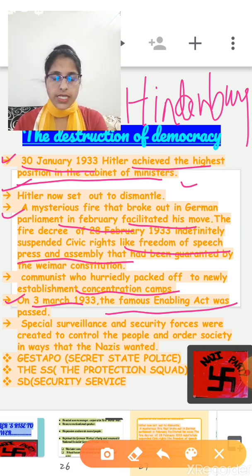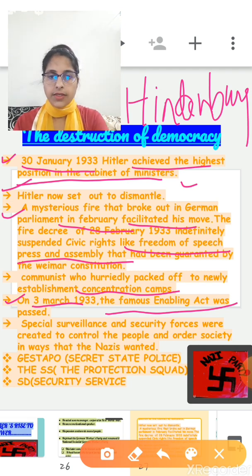Third, after this act, all the political parties and trade unions in Germany were banned except the Nazi party. So the state established complete control over the economy, army, press and judiciary system.